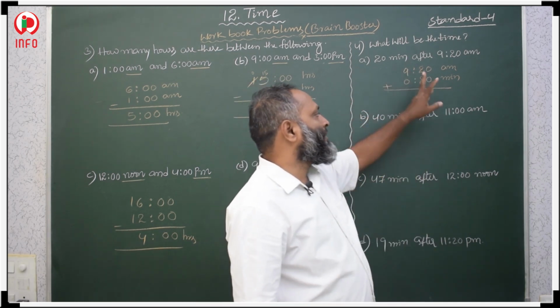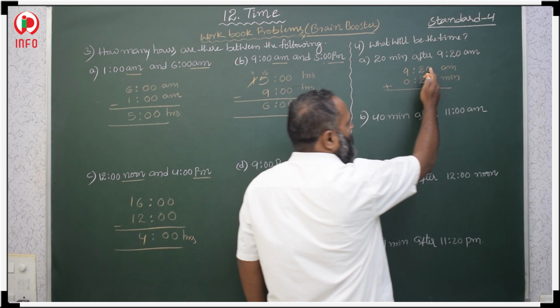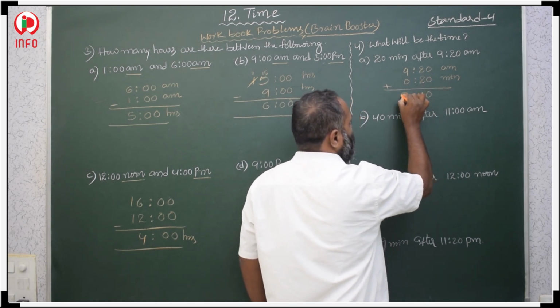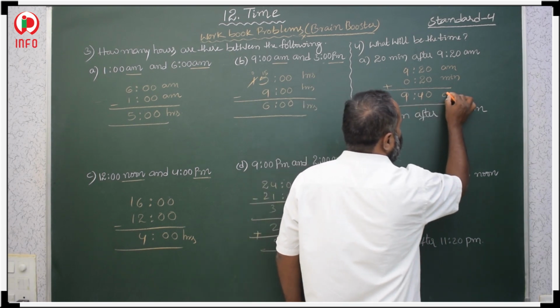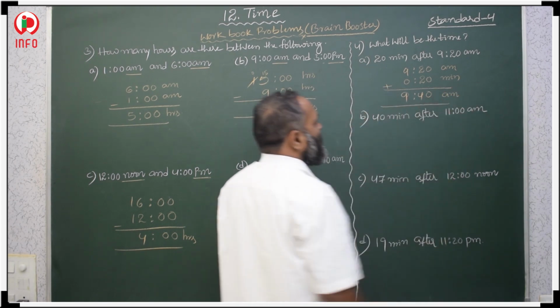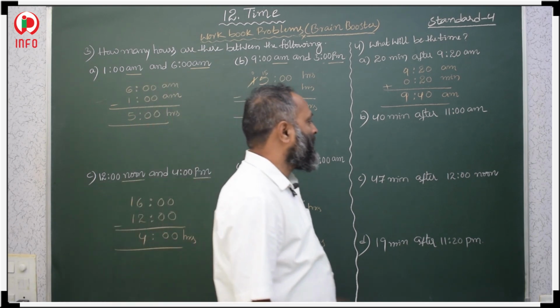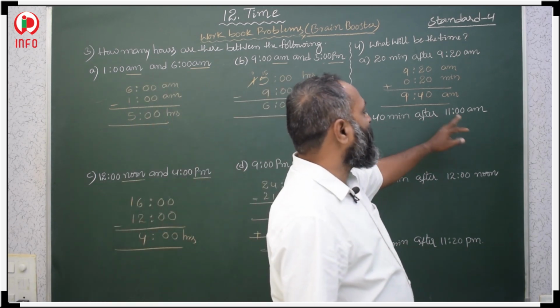When after is given, we add. Then 0 plus 0 is 0, 2 plus 2 is 4, and 9 plus 0 is 9, 9:40 am. So 20 minutes after, the time is 9:40 am.